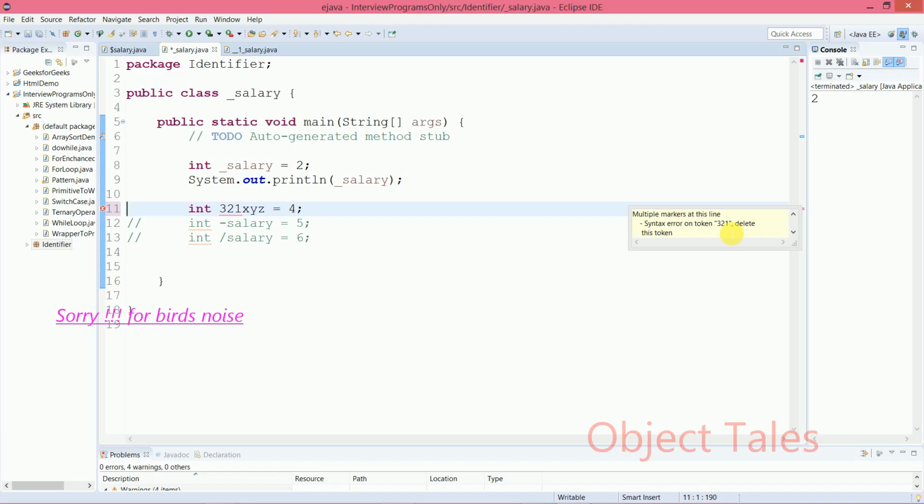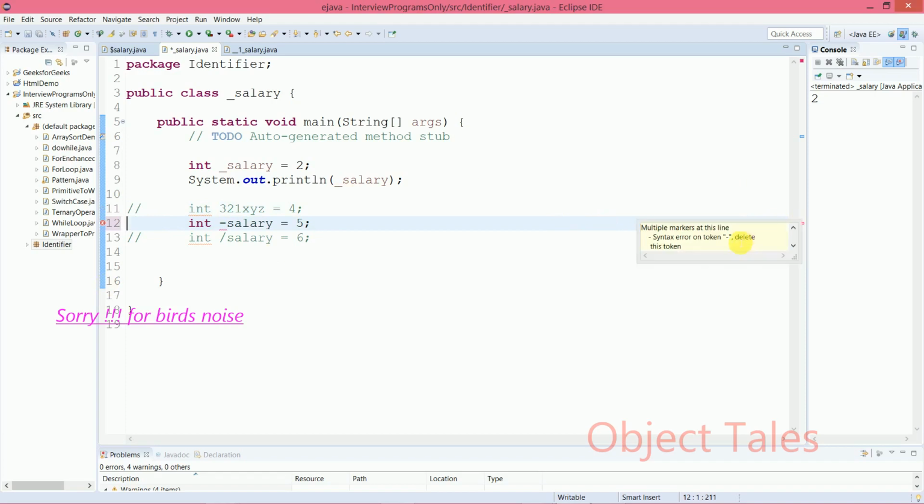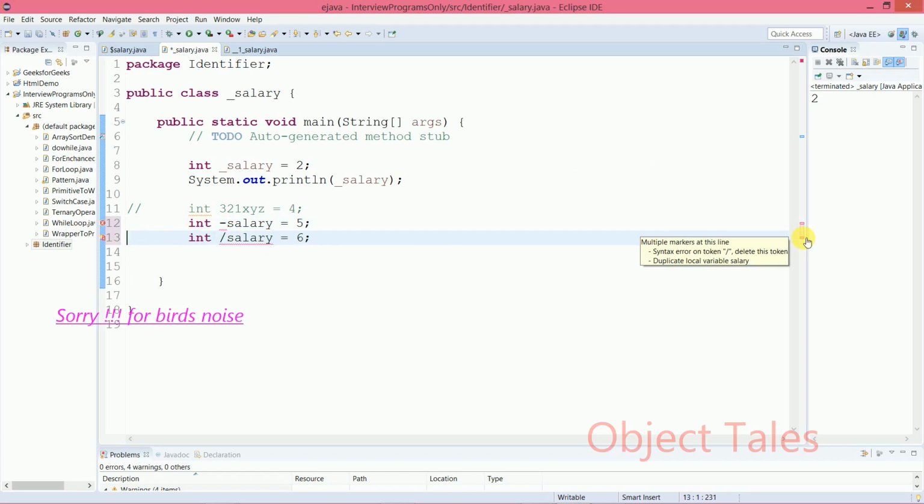Okay. So going further down here also, it will again show me a compilation error. See, syntax error on token dash, delete this token. The dash is also not allowed. The same goes for this forward slash. It is also not allowed. It will also show me a compilation error. Understood? Other than those three. What three?